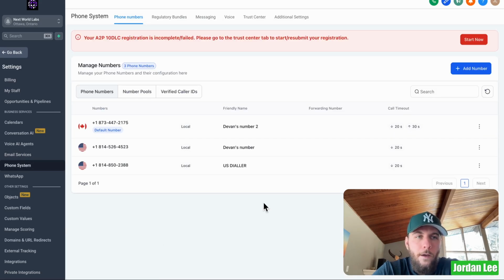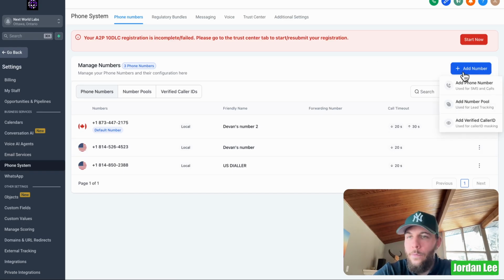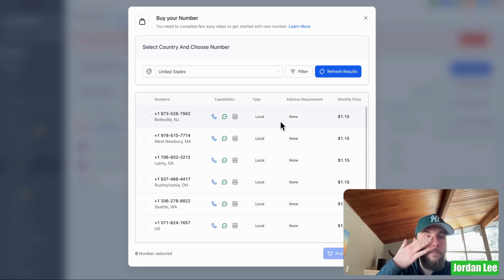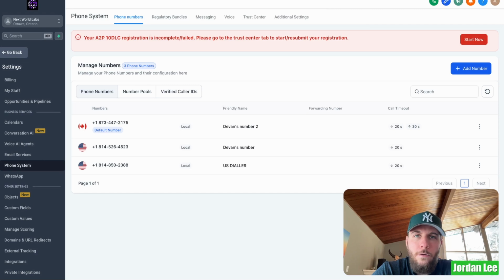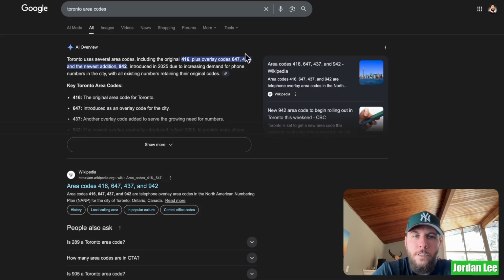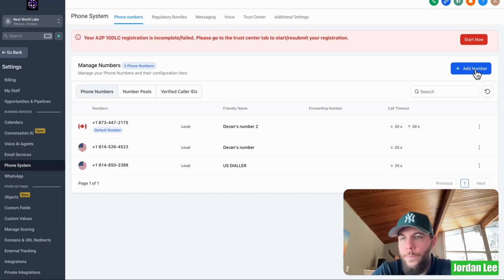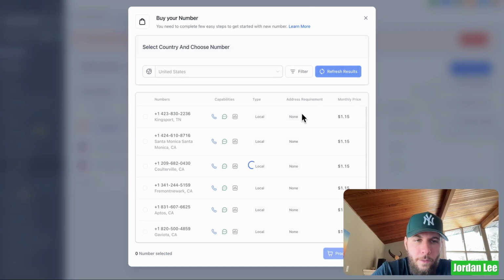We do have a couple phone numbers here. So what you can do is just add a number. And you can go add phone number, and then you just have to buy one. So buy one for your area. For example, I'm going to go Toronto, or I'll just go Canada. Now the Toronto area code is 416-647. I like to pick numbers that are within the same area code.